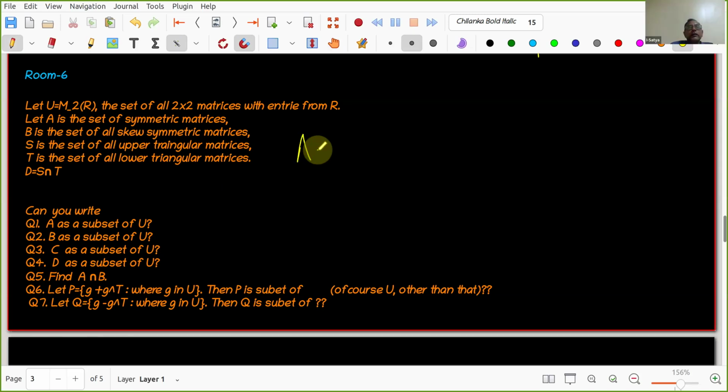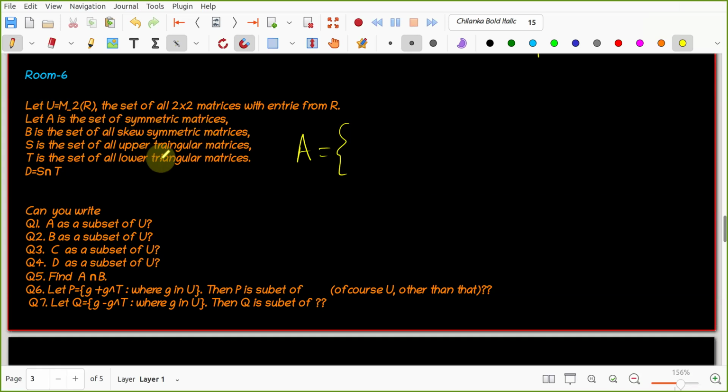How does A look? The set of symmetric matrices, how do they look? Sir, I had one doubt, because for the set of symmetric matrices it was never mentioned that it's 2 by 2. Okay, that is a mistake. So these are all subsets of the universal set U, yes. So these are all subsets of that only.